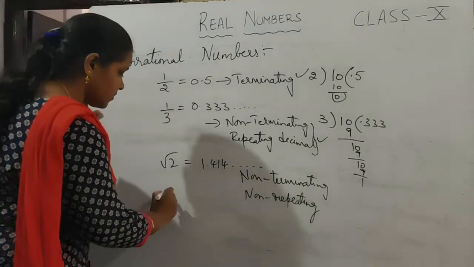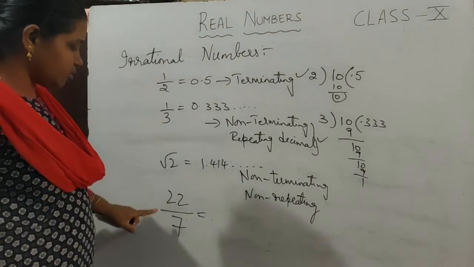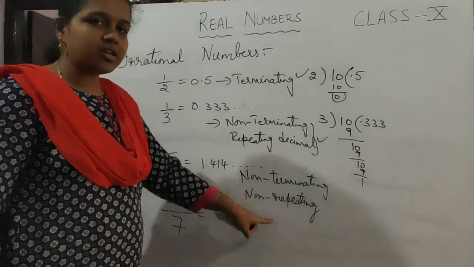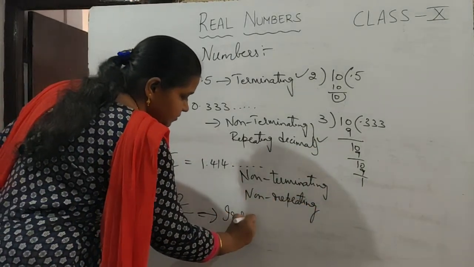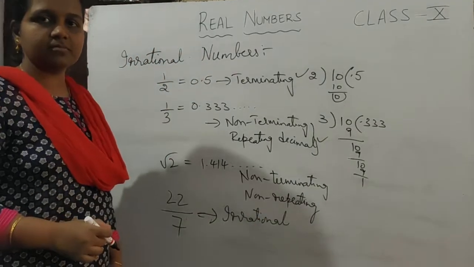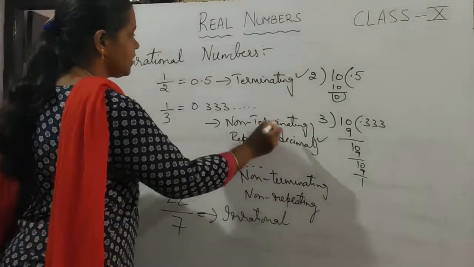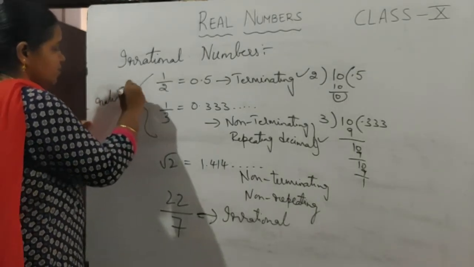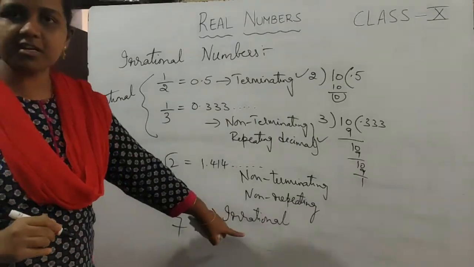And one more thing is 22/7. This is the pi value. Though it is in p/q form, this is a special case because its value is also non-terminating and non-repeating. So this is also an irrational number. So the terminating decimals and non-terminating repeating decimals come under rational numbers. Only the non-terminating, non-repeating decimals are called irrational numbers.